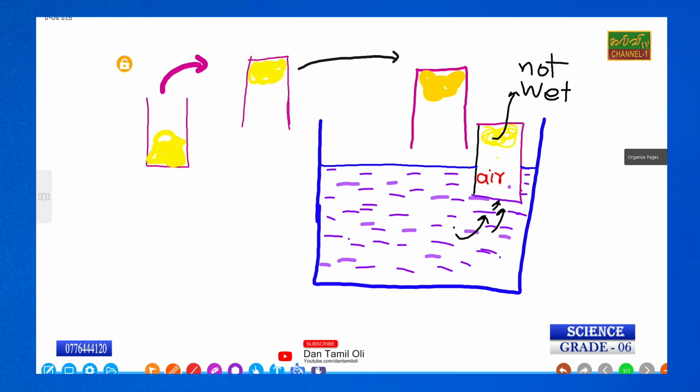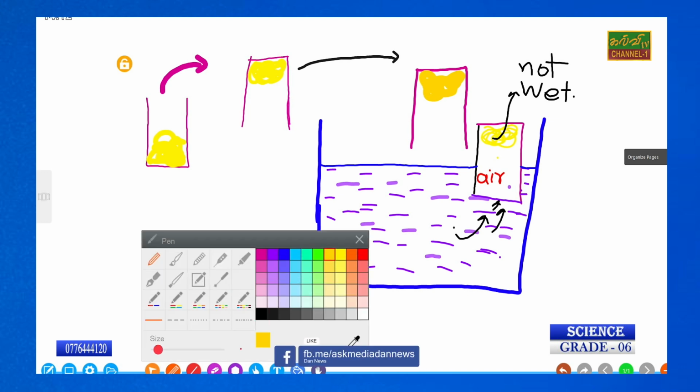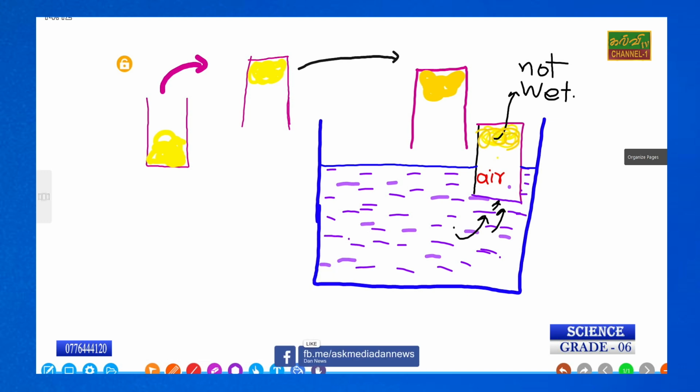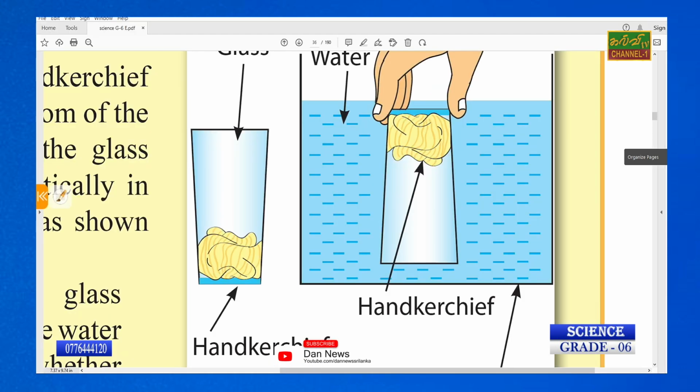Not wet. So this is the good evidence. This is the good evidence. Does air occupy space? So now we will come to our subject. This is explained like this, right?